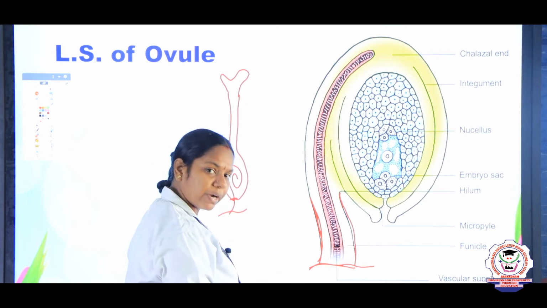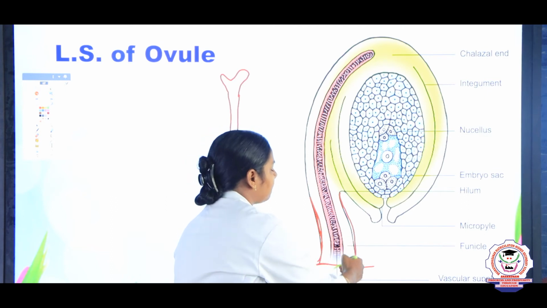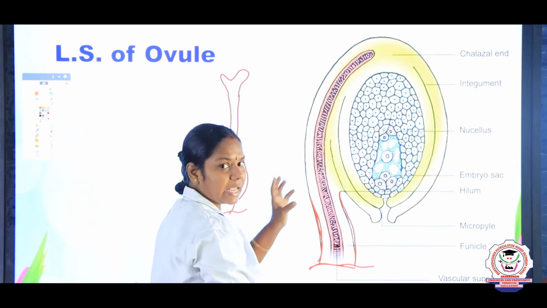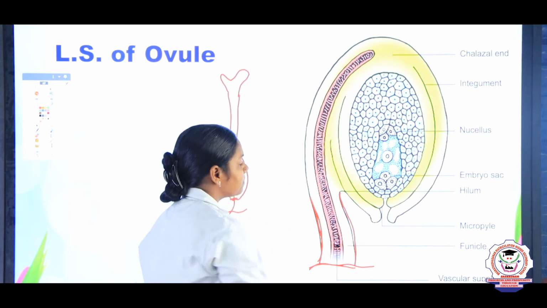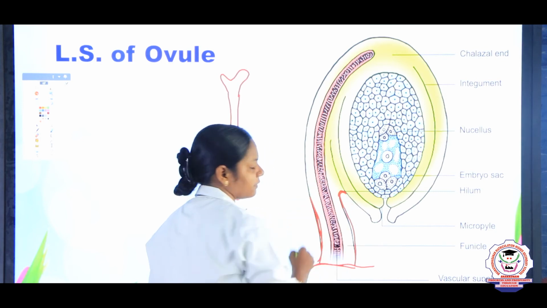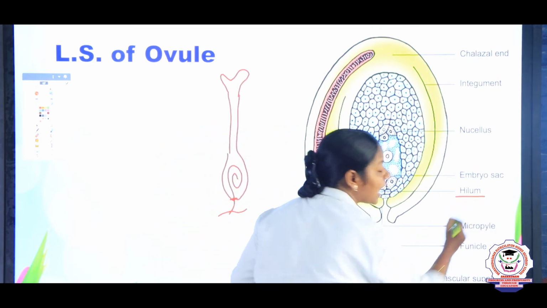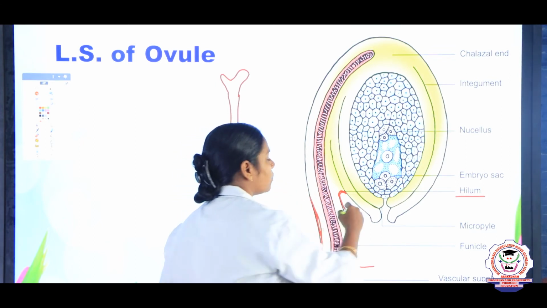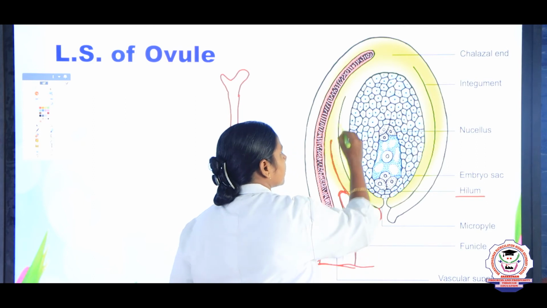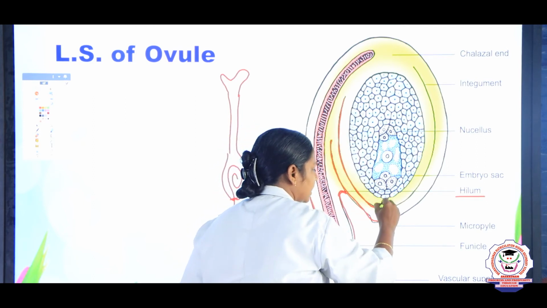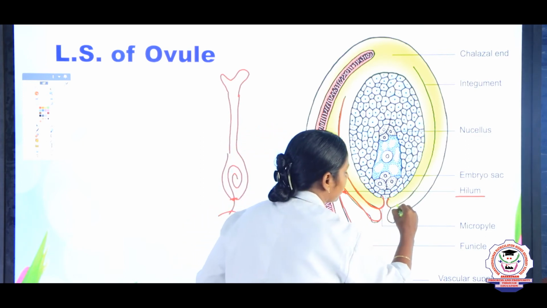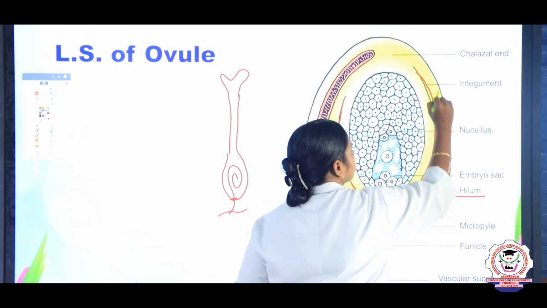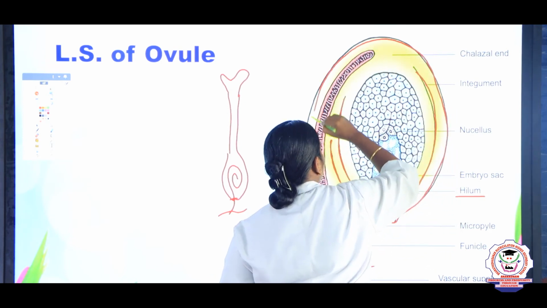What do we say, children? Funiculus. And this funicle supplies nutrition from the flower to the ovule. So it has a good vascular supply, that is, xylem and phloem vessels are present. And the small depression here, we call it a hilum. The ovule consists of two types of outer structures. One is the outer integument. This is the inner integument and this is the outer. Likewise, here also the inner integument as well as the outer integument. They help in protection.